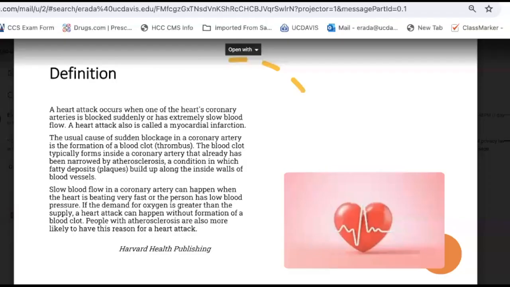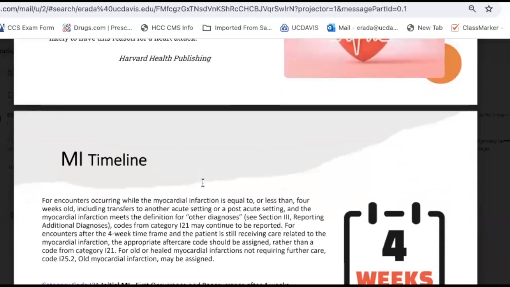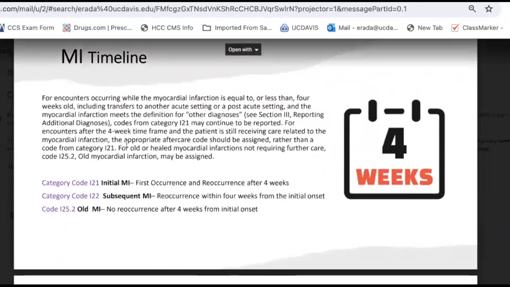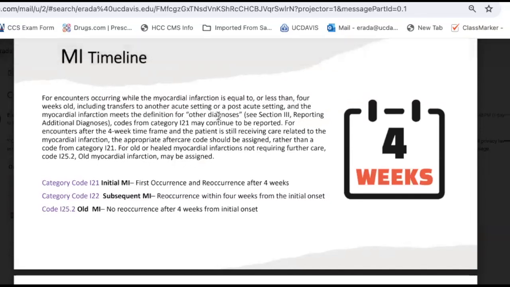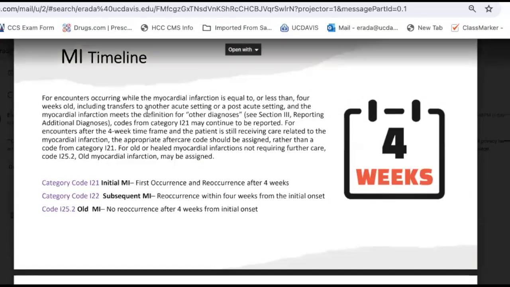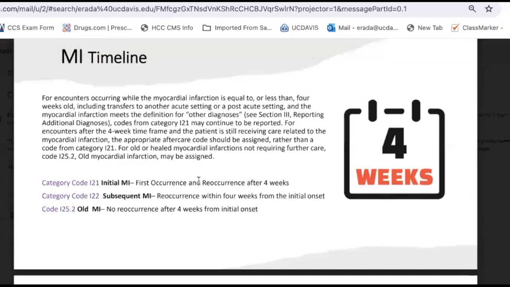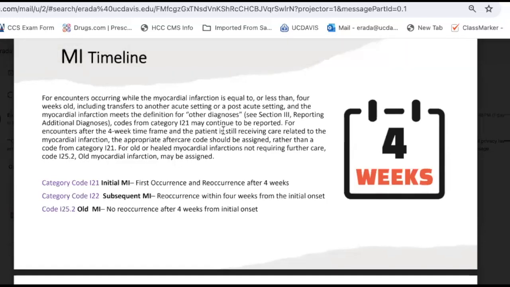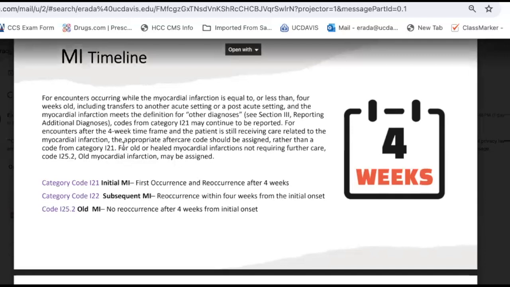Now let's continue with our reading here, guys. Let's look here. The myocardial infarction timeline. Let's read here. For encounters occurring while the myocardial infarction is equal to or less than 4 weeks old, including transfer to another acute setting or a post-acute setting, and the myocardial infarction meets the definition for other diagnosis, codes from category I21 may continue to be reported for encounters after the 4-week time frame, and the patient is still receiving care related to the myocardial infarction.